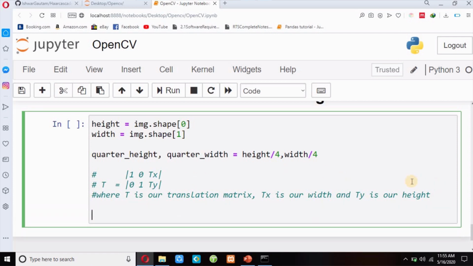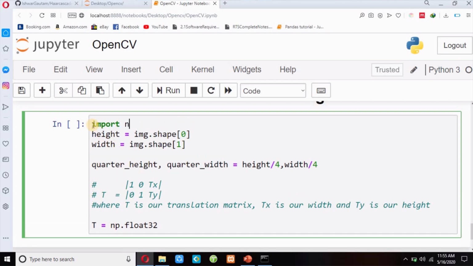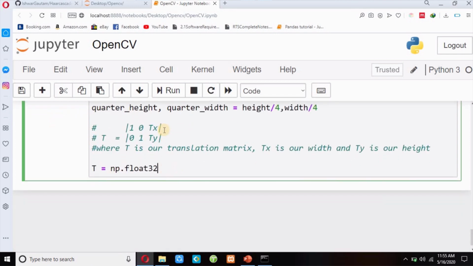And then I have to write T equals np.float32. So I have to first import numpy over here, import numpy as np. I hope you have read about numpy. If not, you can check the numpy video on my channel. Since numpy gives a 2-dimensional array, with OpenCV you have to use numpy in any case to see the result while you use the OpenCV library. So it is a 2-dimensional array.